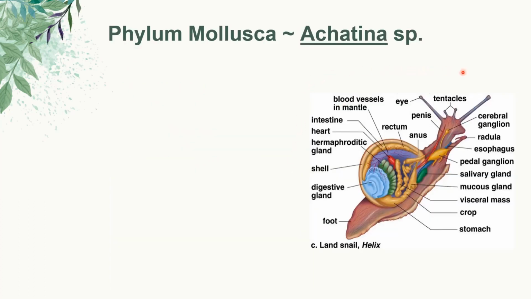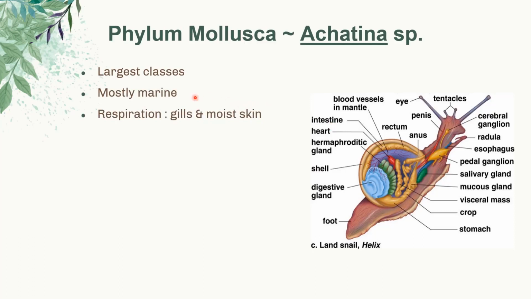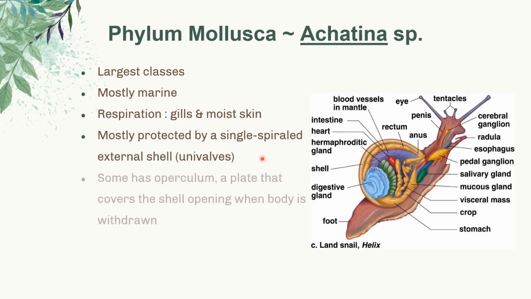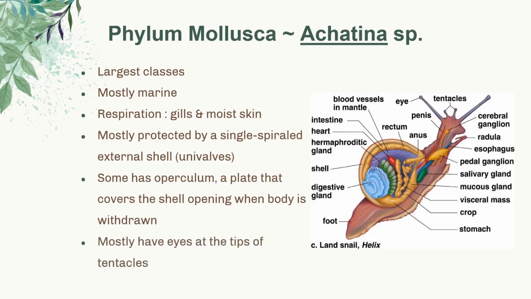Achatina species, also known as the snail, is one of the examples under phylum Mollusca. It is classified under the largest class and mostly found in marine habitat. Its respiration is using the gills and moist skin. It is mostly protected by a single spiral external shell called the univalve. Some of them have an operculum, a plate that covers the shell opening when the body is withdrawn. Mostly they have eyes at the tip of the tentacles, and they are commonly known as snails and slugs.